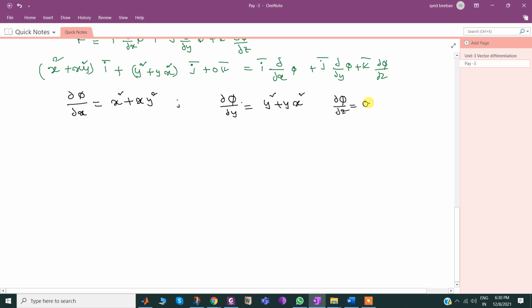The first and simple thing, we know the total derivative concept.